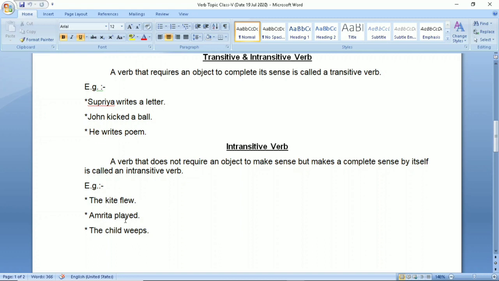Amrita played. This sentence is complete and played is intransitive verb. It does not require any object. The child weeps.